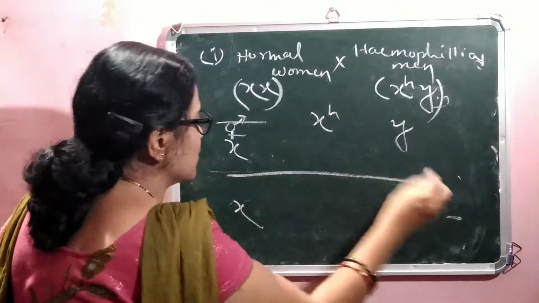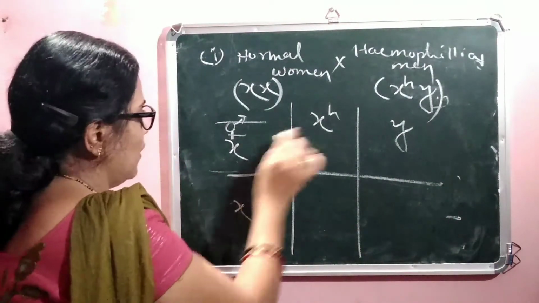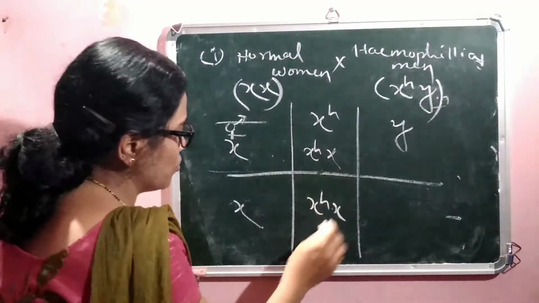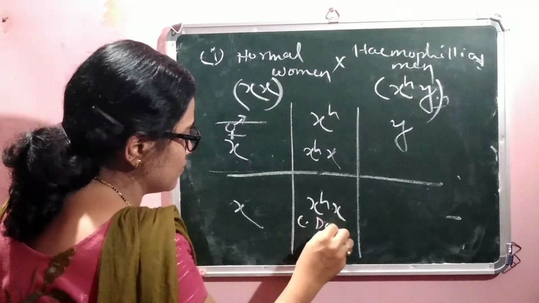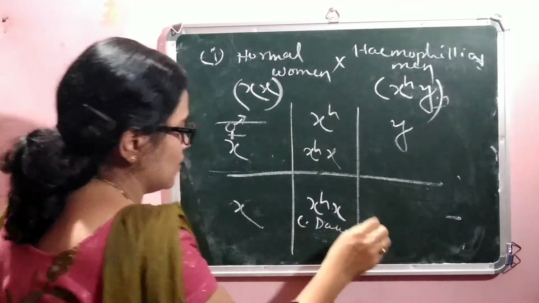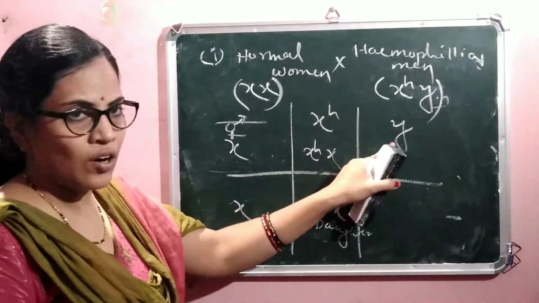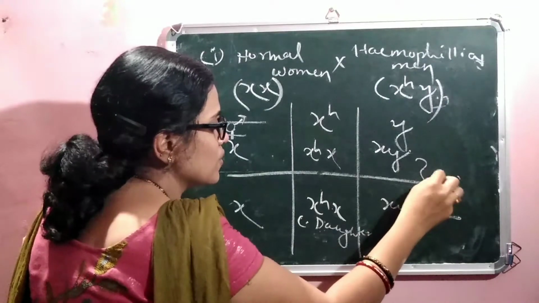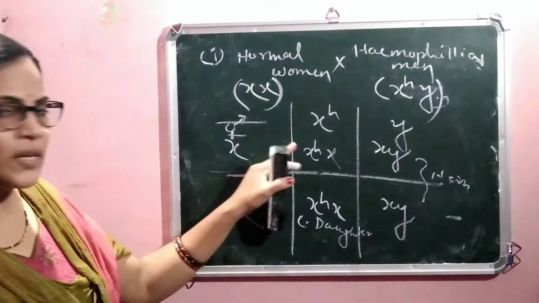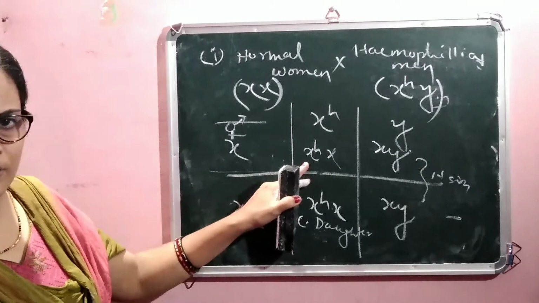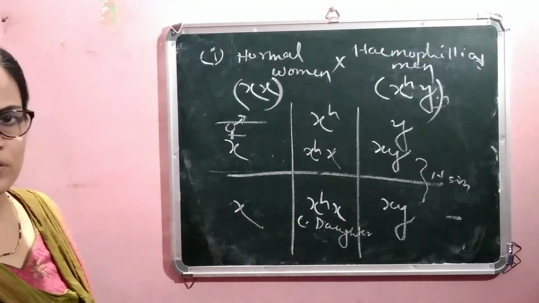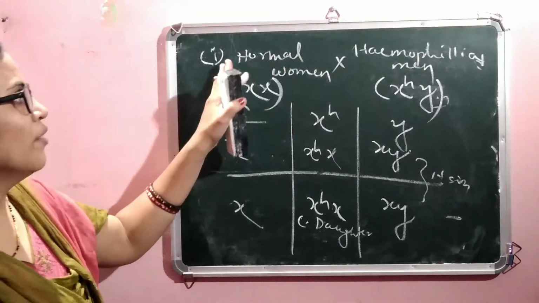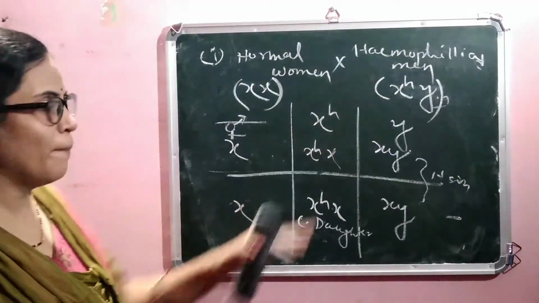The result comes XHX, XHX. These both are carrier daughters. Similarly, here the result comes XY with XY, normal sons. So 50% of daughters are carrier hemophilia, whereas 50% of sons are normal, when a normal woman is married to a hemophilia man.